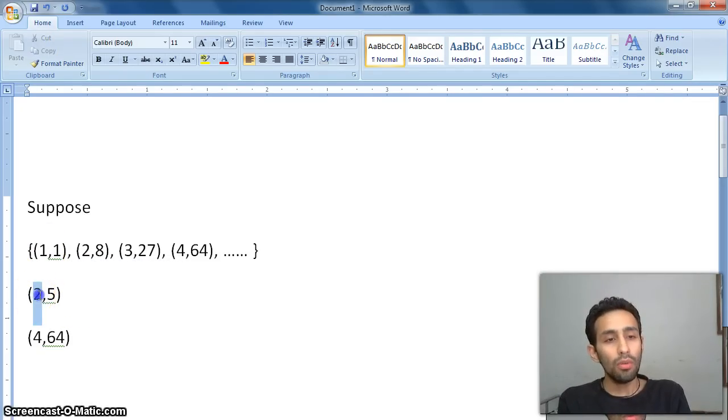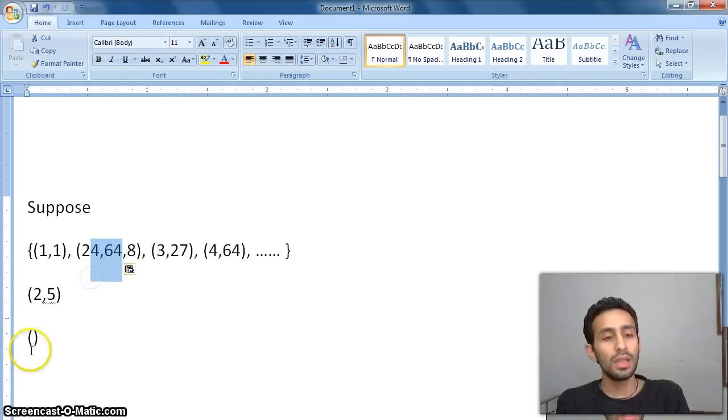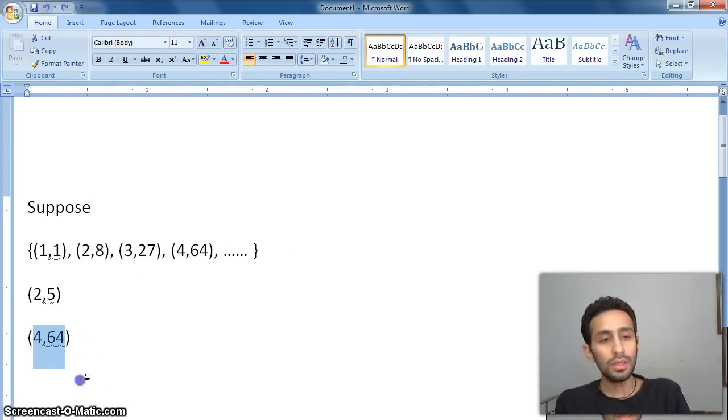If we compute the cube of 2, the answer is 8, and 8 is not equal to 5. Now if I give you 4, 64, the answer is yes, because the cube of 4 is 64, and 64 is equal to 64. So the pair 4, 64 is a member of the graph of the function x cube.